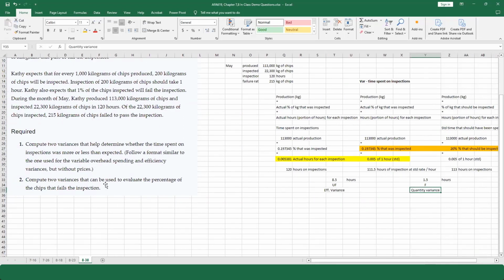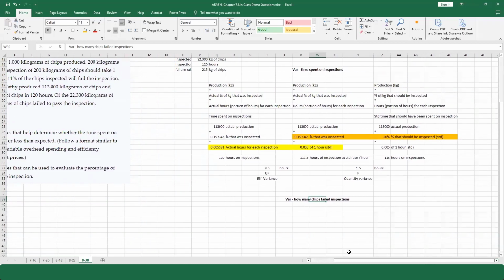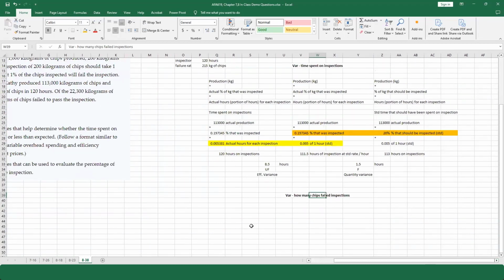Compute 2 variances that can be used to evaluate the percentage of chips that failed the inspection. Okay, so now remember what I'm doing. This variance is how many chips failed inspections. That's what I'm testing right now. We've got to be careful to say what we're testing because it could be positive or negative. So we're going to go over here and I need to know some way of doing this.